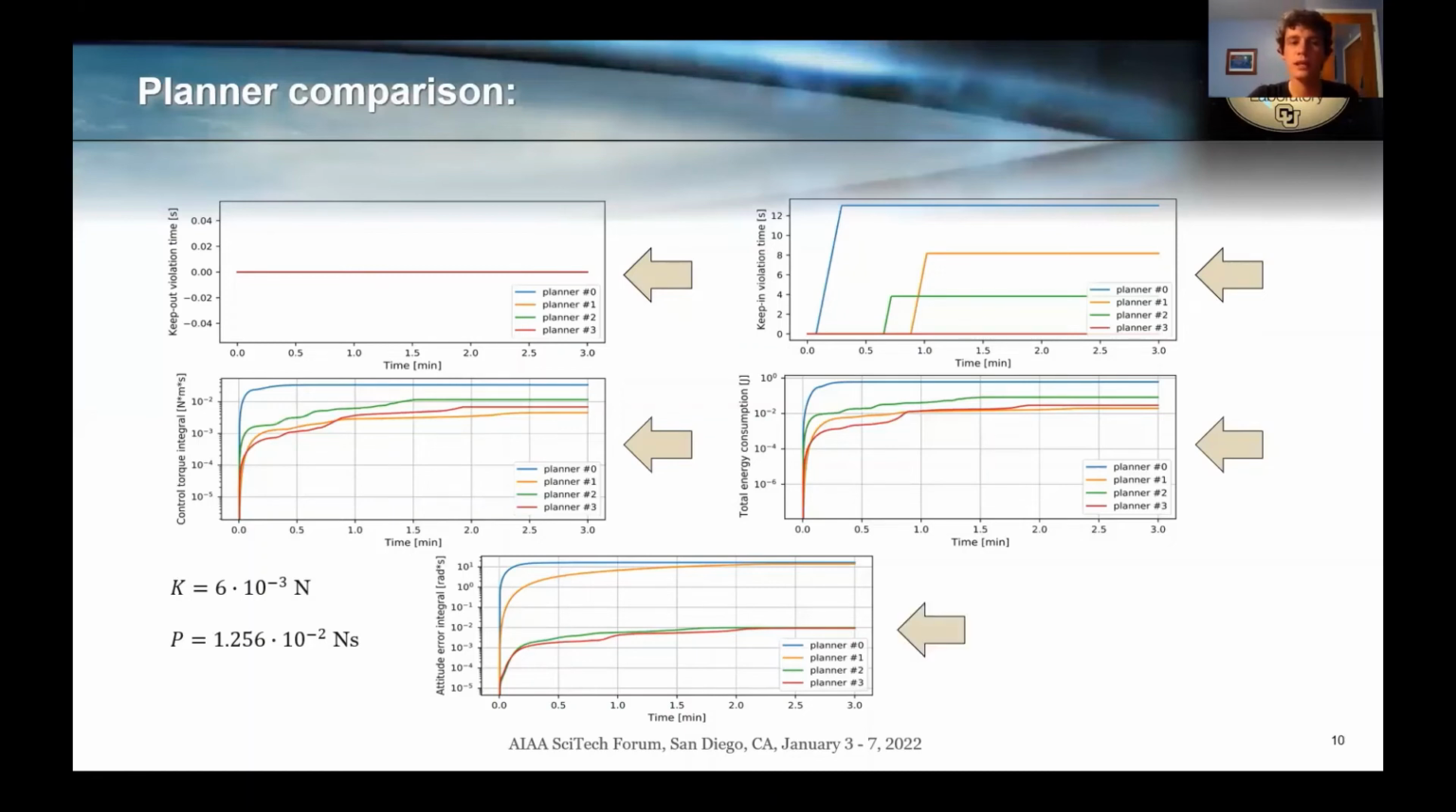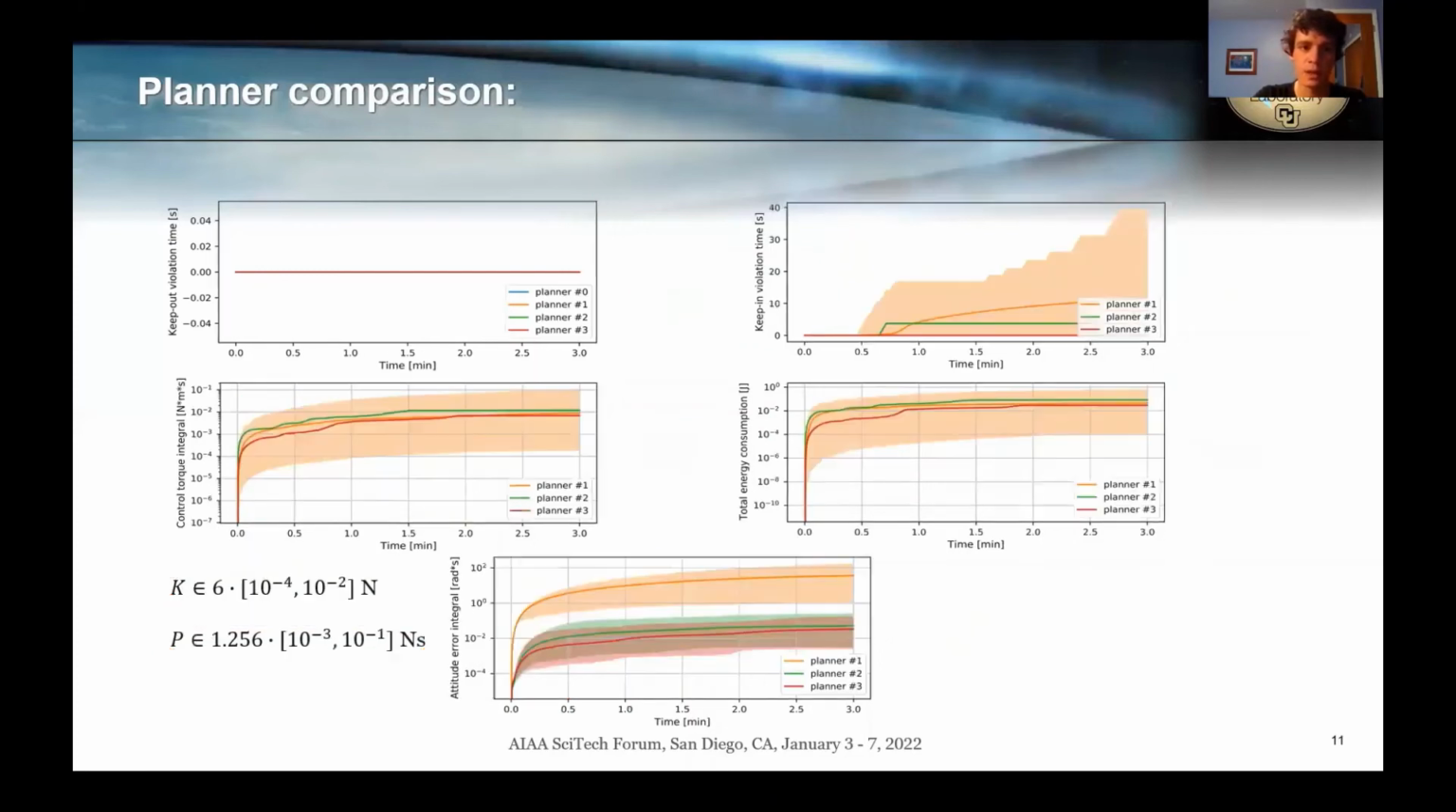More interestingly, in the attitude error integral, we see that Planar 2 and 3 are 3 orders of magnitude better than Planar 0 and 1. And this means that the reference that is fed using Planar 2 and 3 is much easier to track than the other 2. Also, all these simulations were run using these control gains that I'm highlighting here. So it's interesting to see how these simulations change with the control gains.